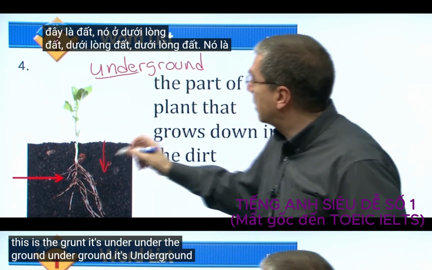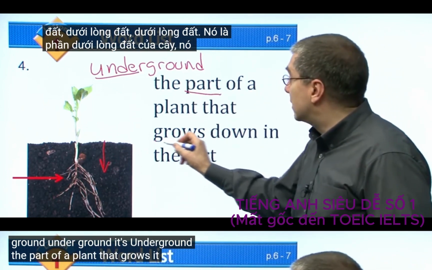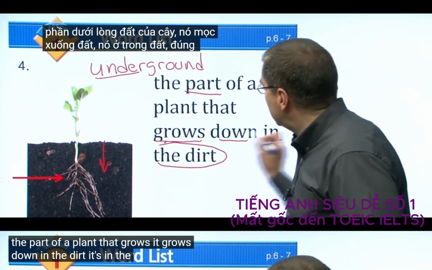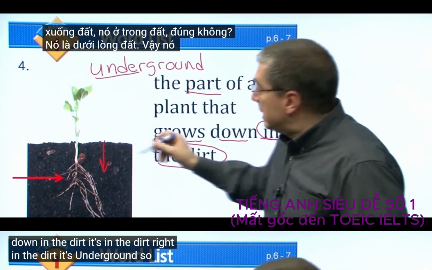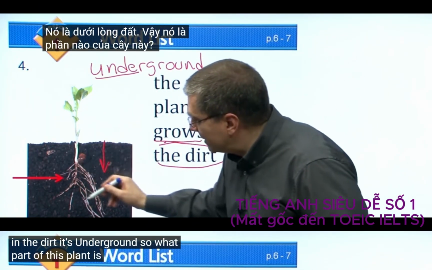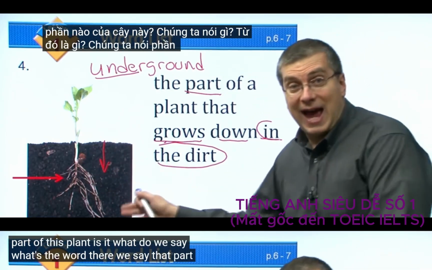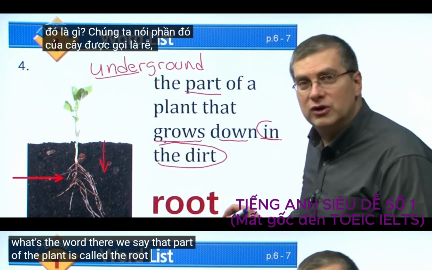The part of a plant that grows down in the dirt. It's in the dirt, it's underground. So what part of this plant is it? What's the word there? We say that part of the plant is called the root.